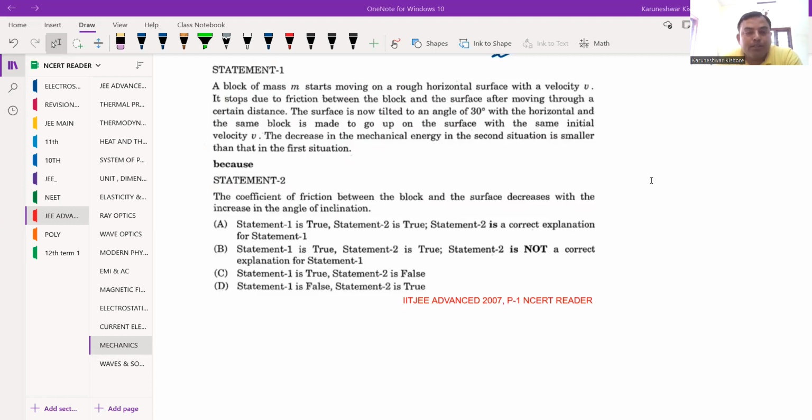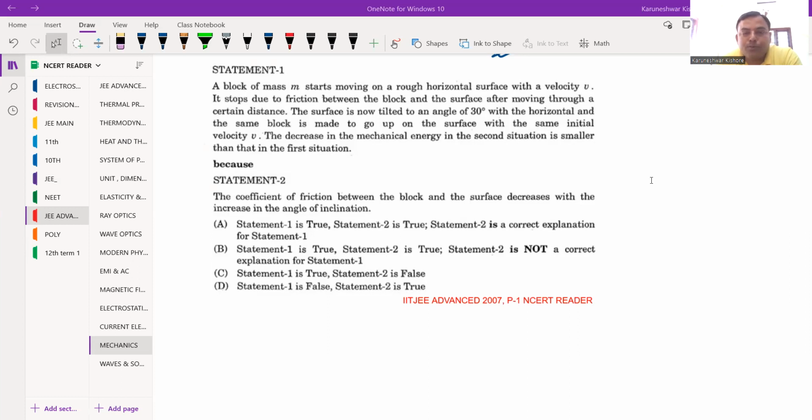What is the question saying to you? It is saying that this is based on a statement 1 and a statement 2. This kind of question is not now coming, but this question is useful for you to understand the concept because the question is asked in JEE Advanced. तो JEE Main में जो बच्चे तैयारी कर रहे हैं उनके लिए भी ये यूजफुल होगा क्योंकि कंसेप्ट आपका क्लियर होना जरूरी है। So let's have a look at the question, what it is saying.